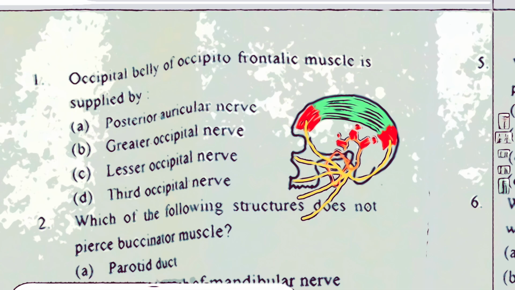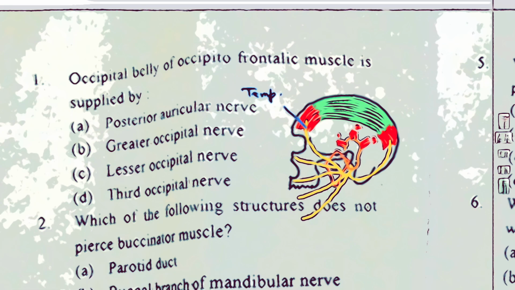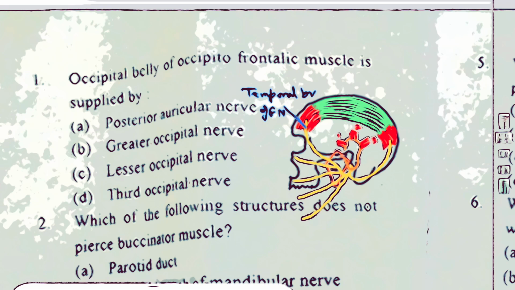So talking about the nerve supply now, remember that frontal bellies of occipitofrontalis are innervated by the temporal branch of facial nerve. This branch also innervates these muscles, the anterior and superior auricular muscles of the pinna. However, this posterior auricular branch innervates the occipital bellies as well as the posterior auricularis muscle.